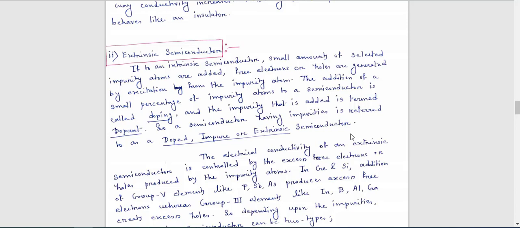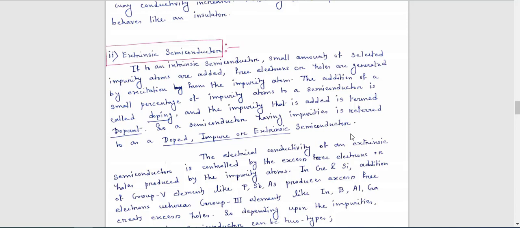If you add a small amount of impurities to an intrinsic semiconductor, then that type of semiconductor is known as an extrinsic semiconductor. That means you can say an extrinsic semiconductor is prepared with the help of an intrinsic semiconductor, by adding some impurities to the intrinsic semiconductor, and easily you can get the extrinsic semiconductor.